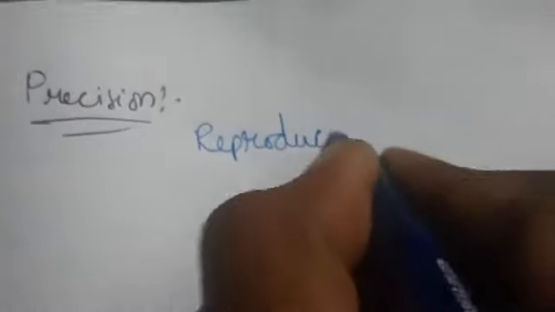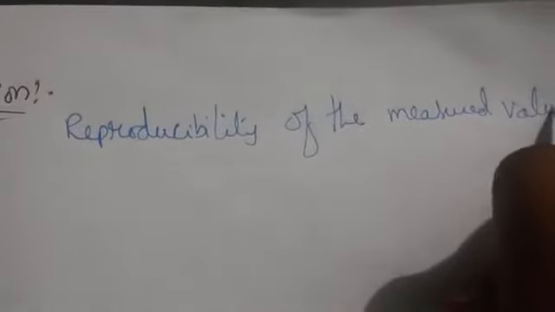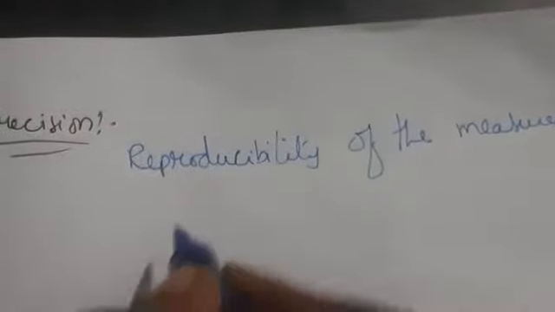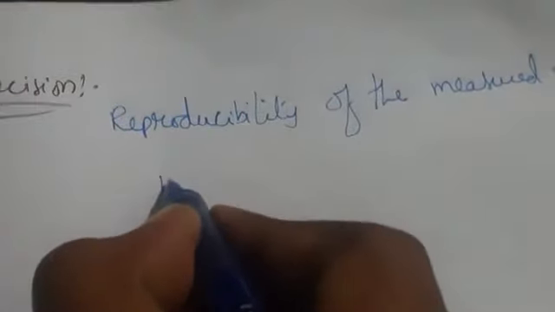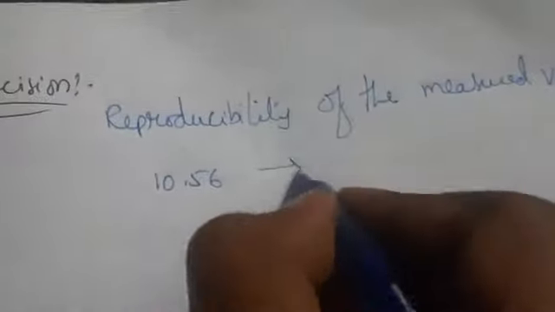So then what is precision? Precision is the reproducibility of the measured values. We call it precision. So we are saying reproducibility. What does that mean? For example, here I got 10.56. Okay, so 10.56 is the true value.